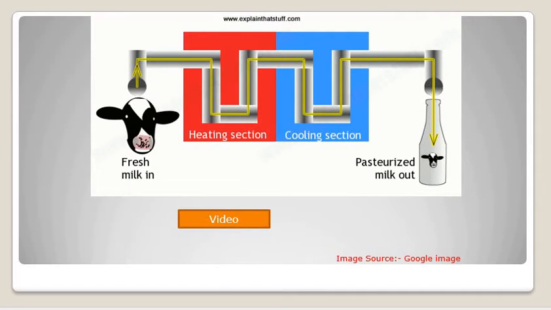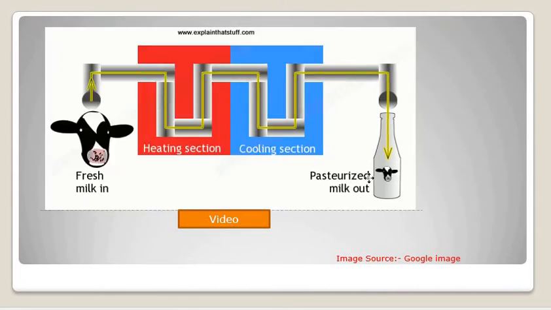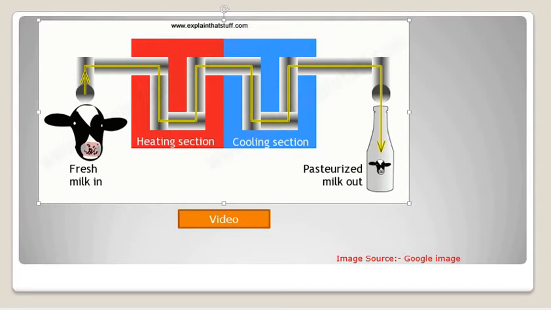Here is an image of pasteurization, where you can see the heating section. The milk which is collected from the cow is heated, and immediately it is sent for cooling, so that whatever bacteria gain entrance after heating while handling get killed or frozen because of this cold temperature, and then this milk is packed for selling purposes.